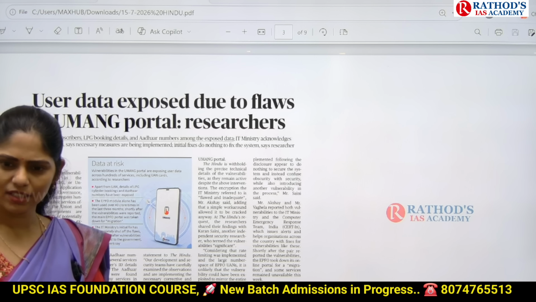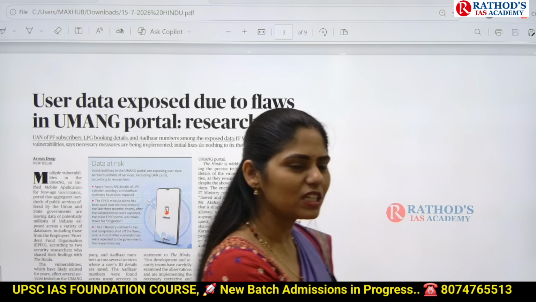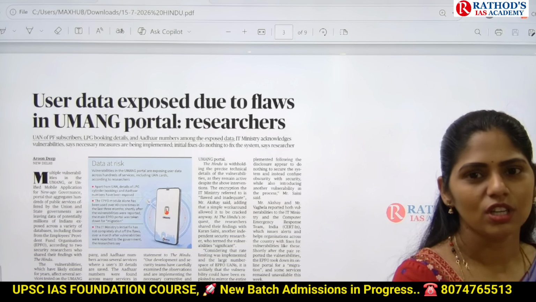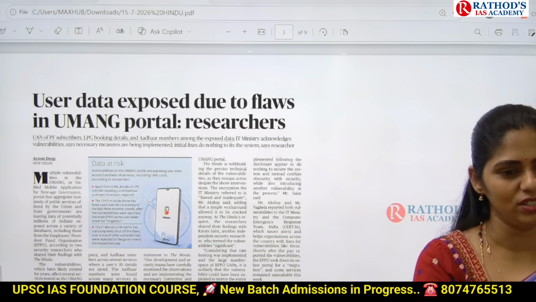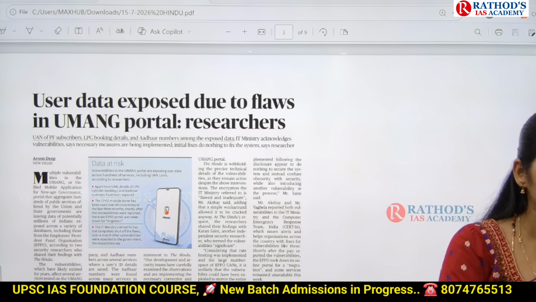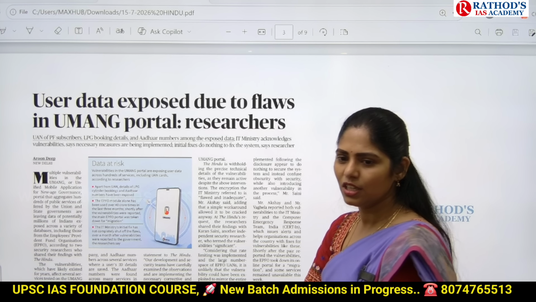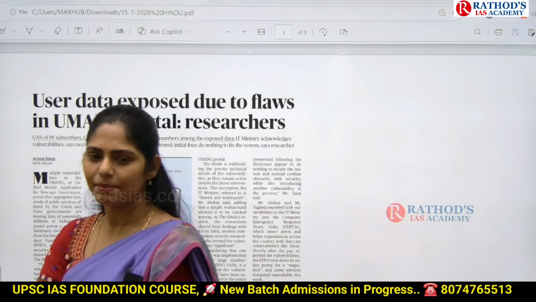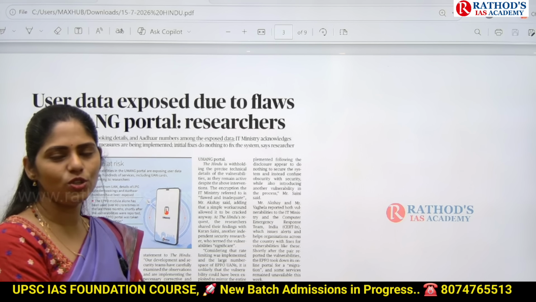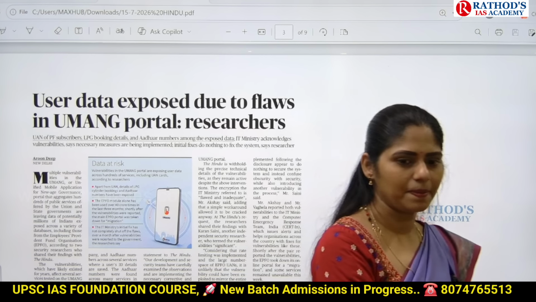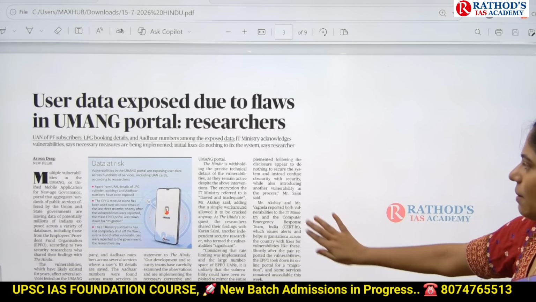In that way, whatever articles you get in the news, you have to use them as value addition. Nothing more than that. If you are good at current affairs, you can give more and more examples and substantiation for your arguments, and obviously you can get extra marks. Clear? So now let us see about this article.